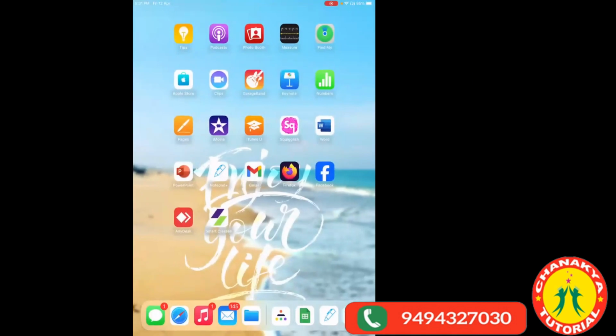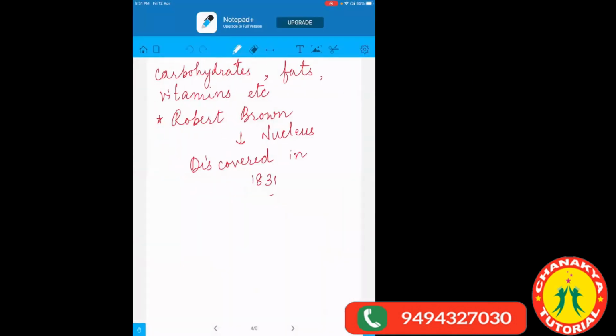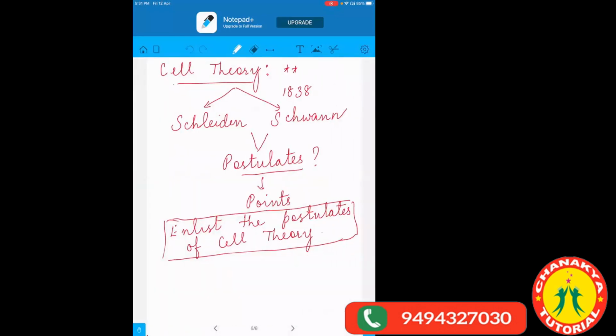Clear, children? Now we'll go for the next one. Or you can write this one first. Just complete this theory in your copy, and then we'll be moving forward. I'll share from the cell theory, okay? So start writing.